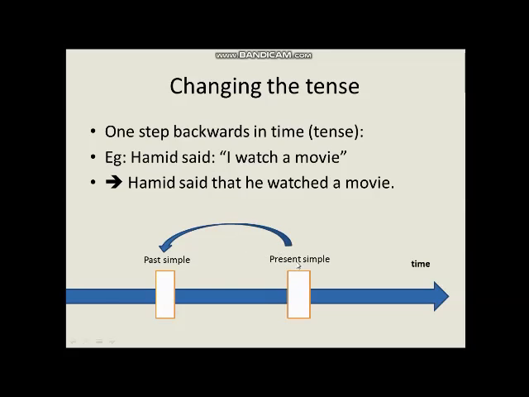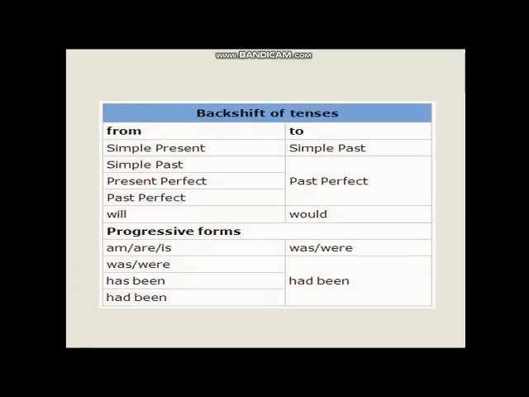So if we have simple present, then I should put the indirect speech in simple past, exactly as we did here. And if we have simple past, for example, suppose that Hamid said, "I watched a movie," then we can say Hamid said that he had watched a movie. So we use the past participle form. Very nice. So let's move on.